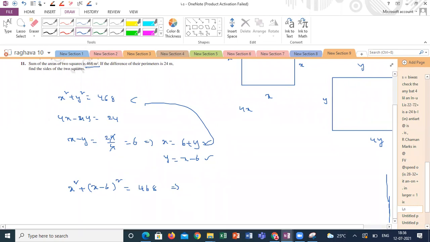Please complete this question and let me know what the x value and the y value are. Find the sides of the two squares. Please let me know the x value after solving that one.